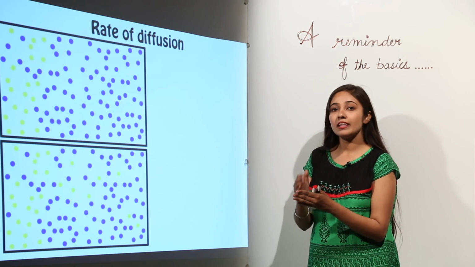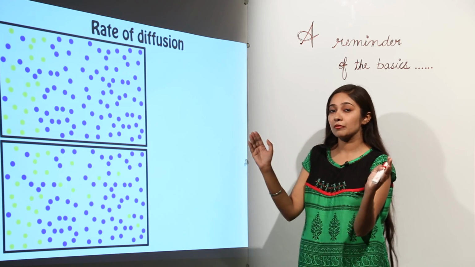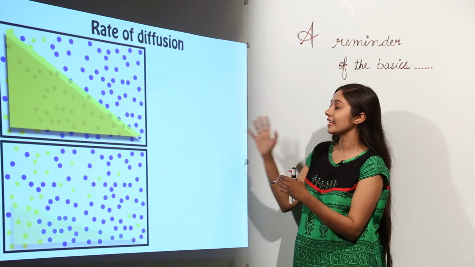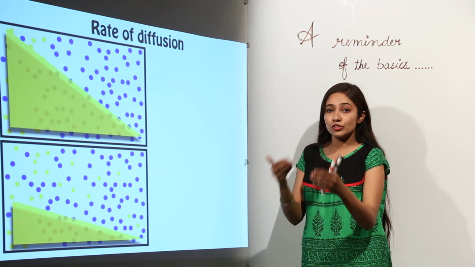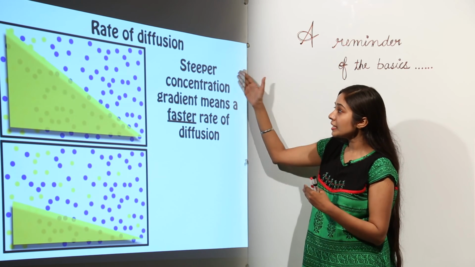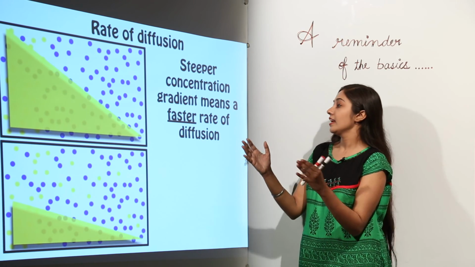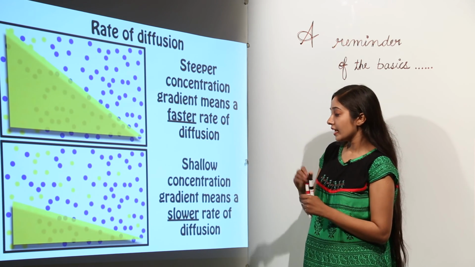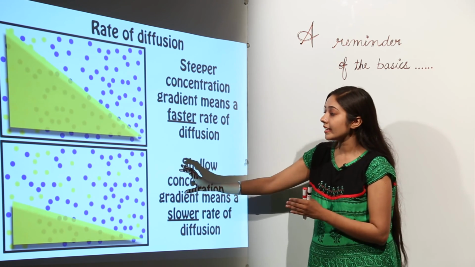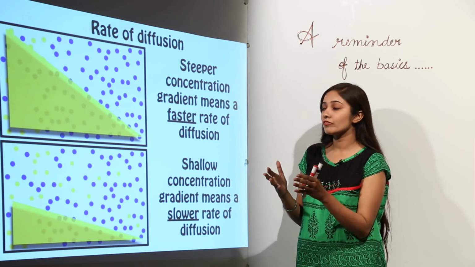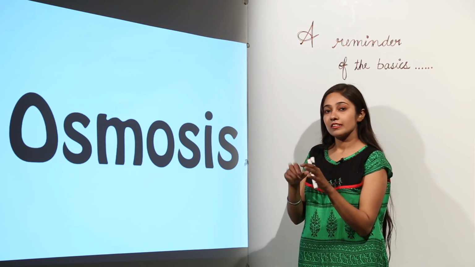How are the steep and shallow concentration gradients going to affect the rate of diffusion, meaning how will the process of diffusion take place? What will be the effect on the speed? If we have a steep concentration gradient, the rate of diffusion is going to be faster. So a steeper concentration gradient means a faster rate of diffusion. A shallow concentration gradient means a slower rate of diffusion, meaning the process of diffusion will be at a slower rate. So remember, steeper means faster and shallow means slower.